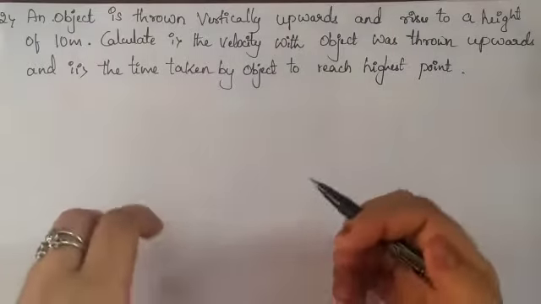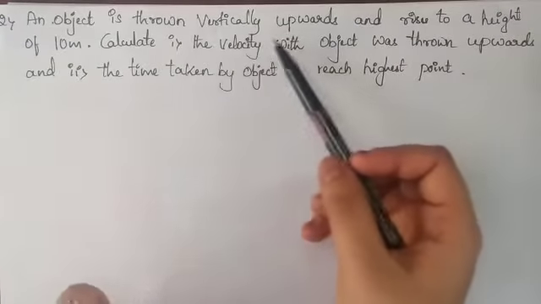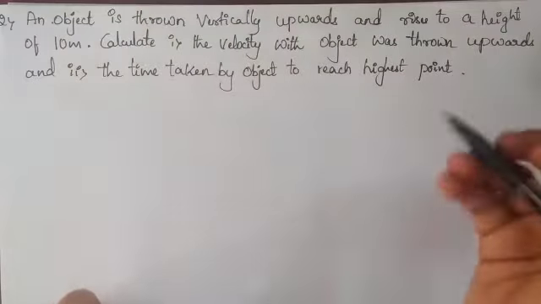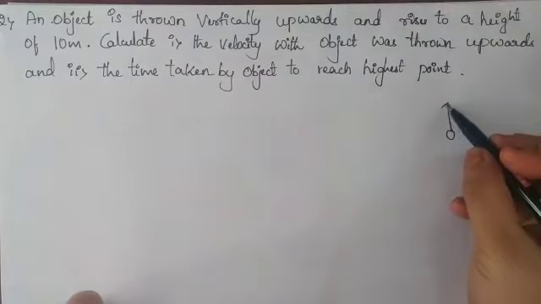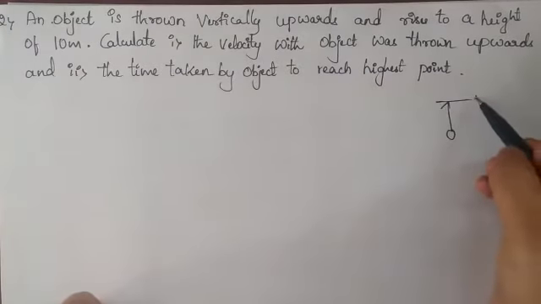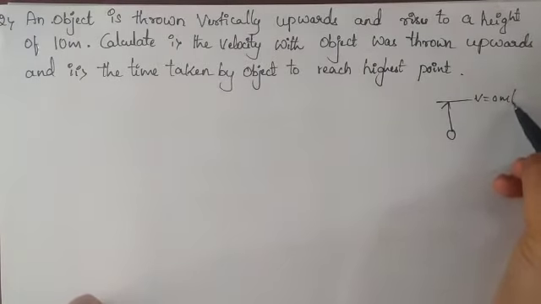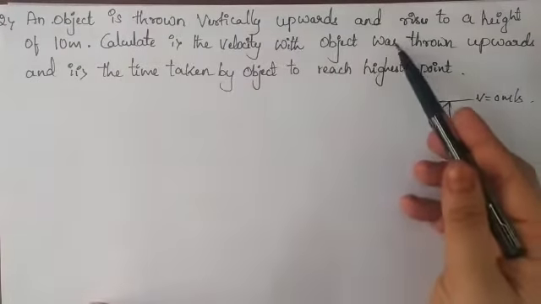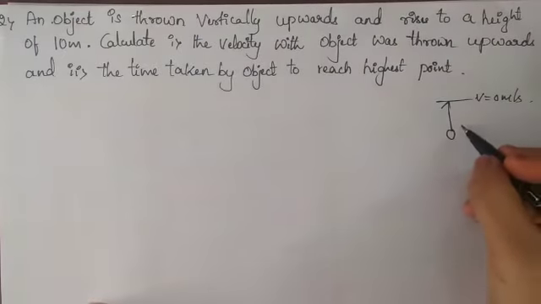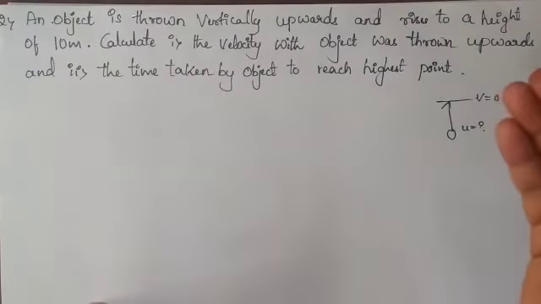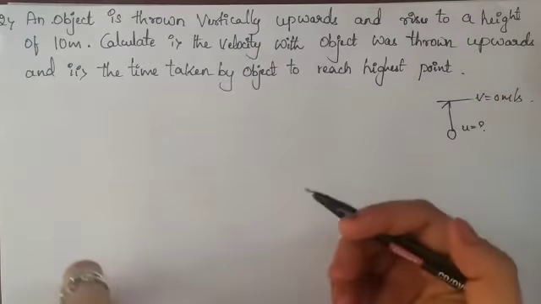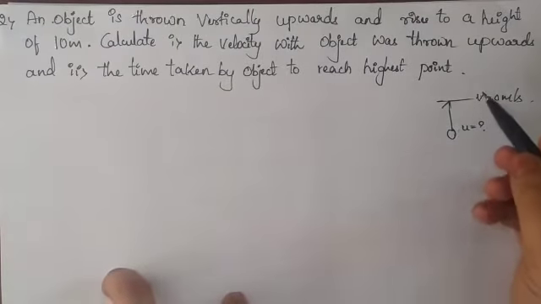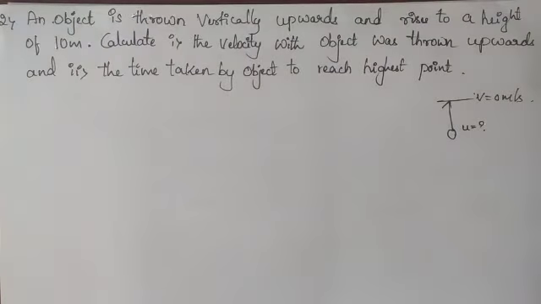So what is the second question given? An object is thrown vertically upwards and rises to a height of 10 meters. So an object we are throwing in the upward direction reaches some height, which means its final velocity becomes 0 meter per second. Calculate the velocity with which the object was thrown upward, that is, what is the initial velocity of that object for us to throw it to a height of 10 meter, and also calculate the time taken by the object to reach the height. Okay, these two are the things you have to find out.